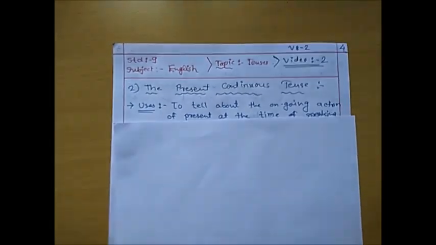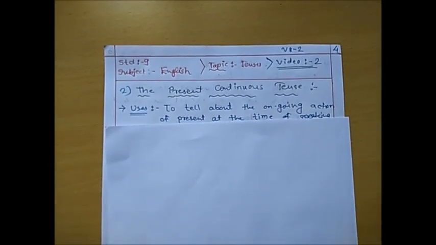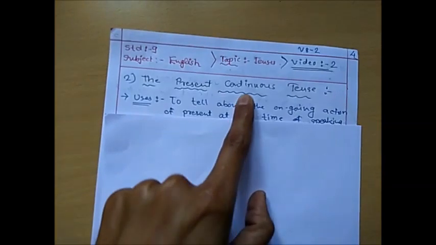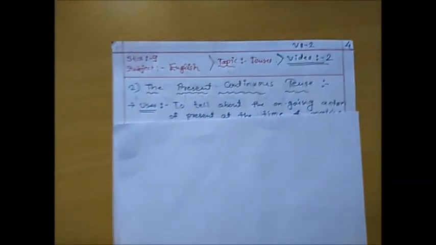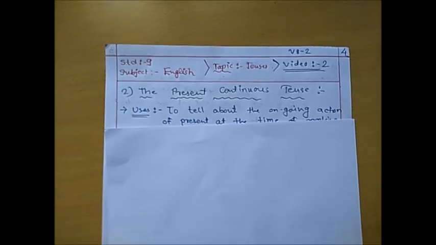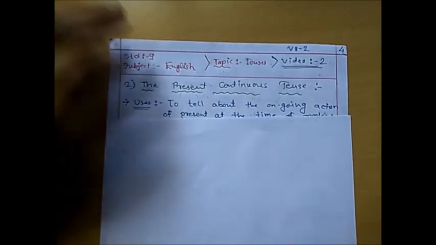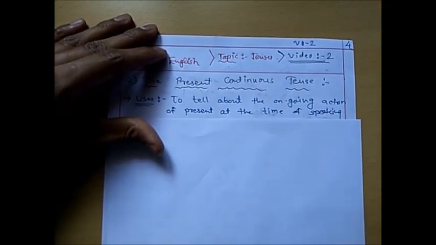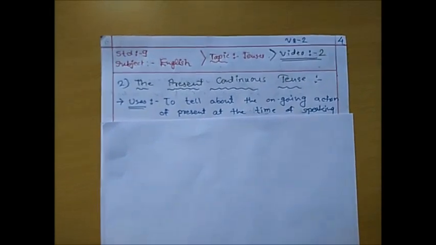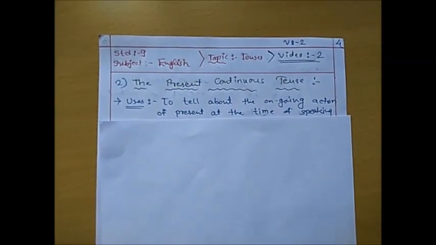Simply we can say that whenever we are talking about the ongoing action, or the continuous action of the present, at that time we can use this tense. Now let me read this. This tense is used to describe the ongoing action of the present at the time of speaking.